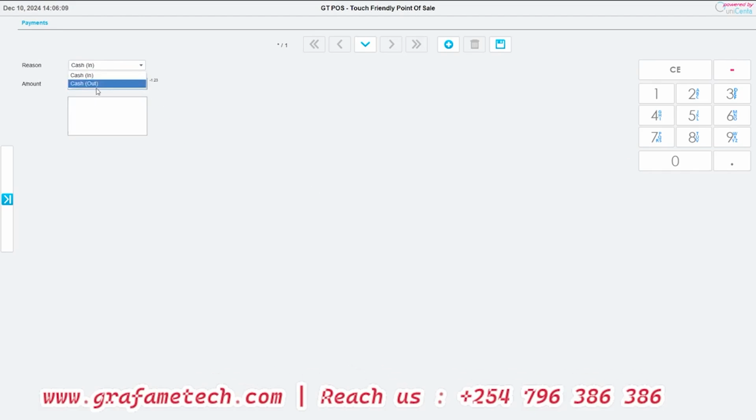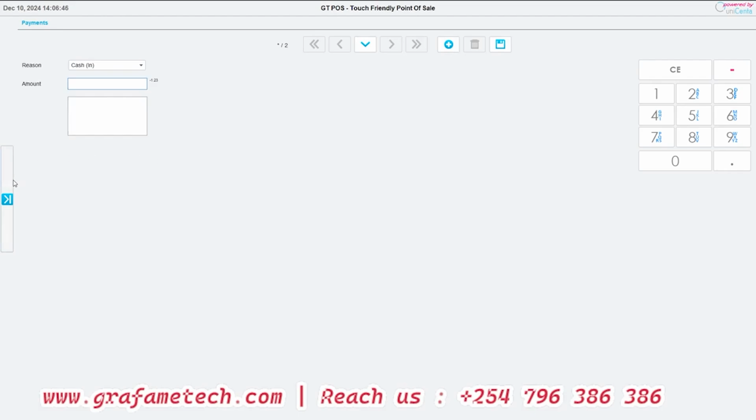Let's say you have expenses. Maybe you want to spend around 300. This 300 is what? Airtime. Let me say you are using the airtime to follow up on orders that are supposed to be made to the clients. This is where we'll be capturing all that, so that in our end of day, we are able to see the cash in that came in, or the cash out that was done.